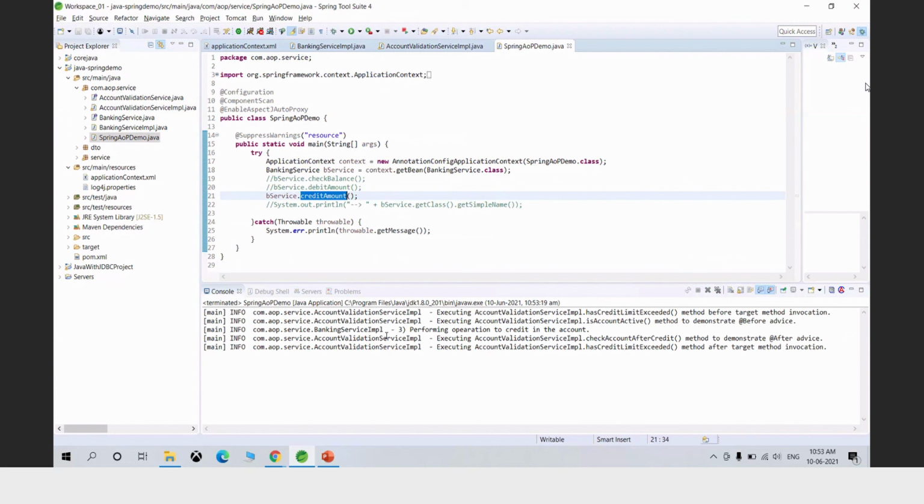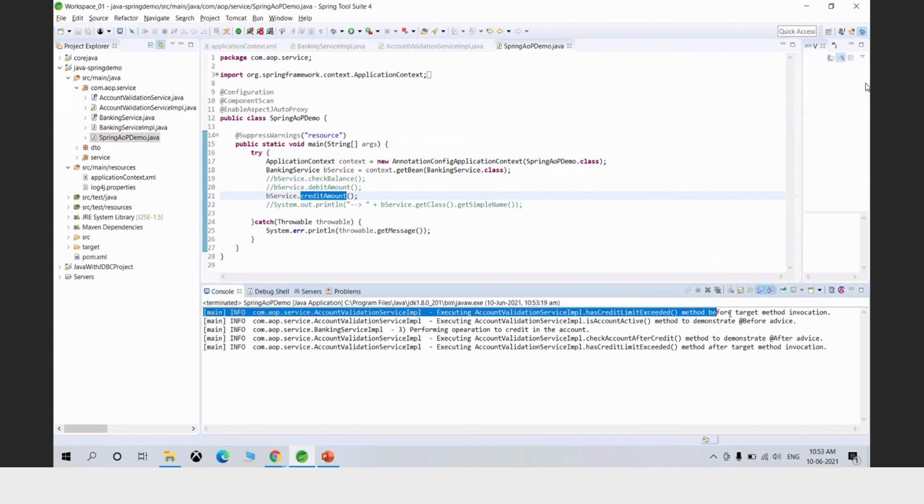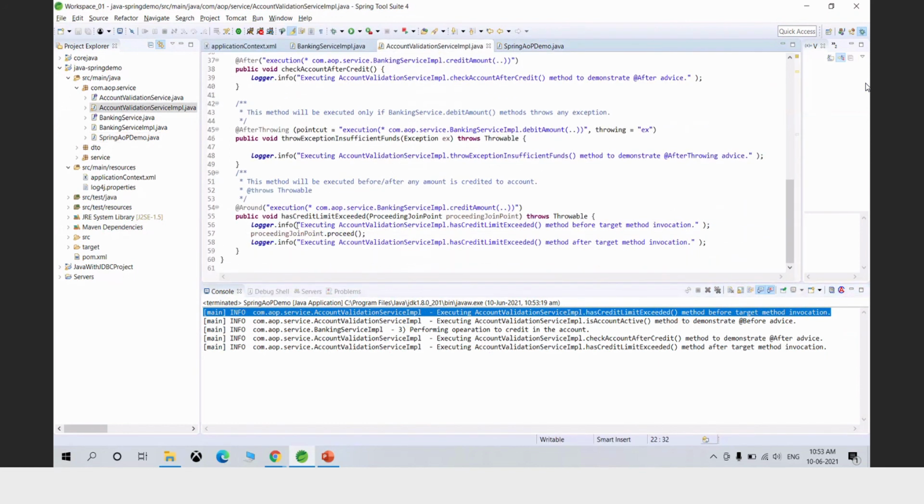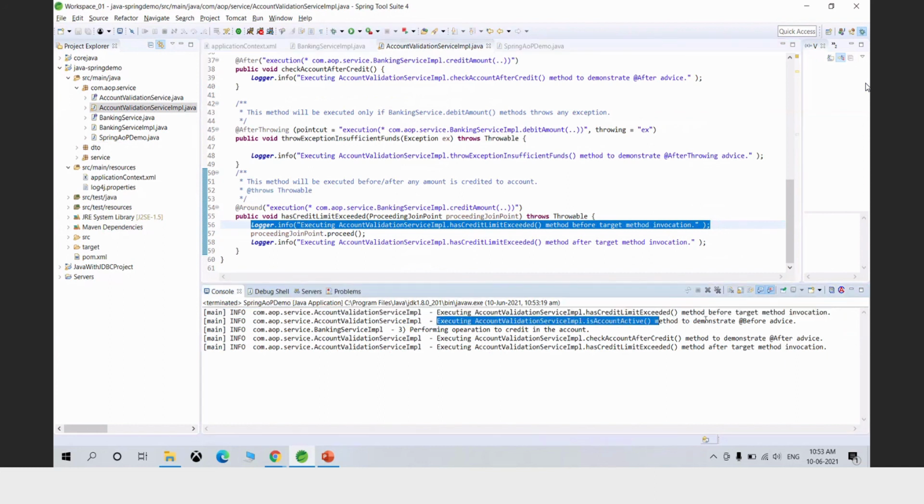Okay. So now let's try to see the output. So the first method called is around advice before target method invocation. So what does it mean? This is the code that has been invoked very first. After that, it is the isAccountActive method.